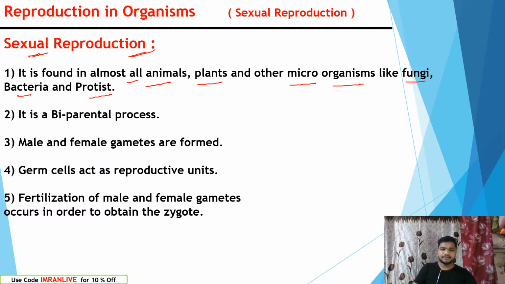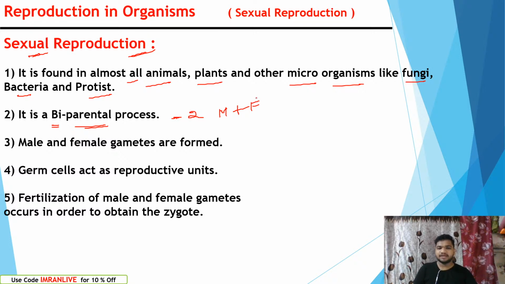It is a biparental process. Here we can see the involvement of two parents, one male and one female. These male and female should participate for production of offspring.